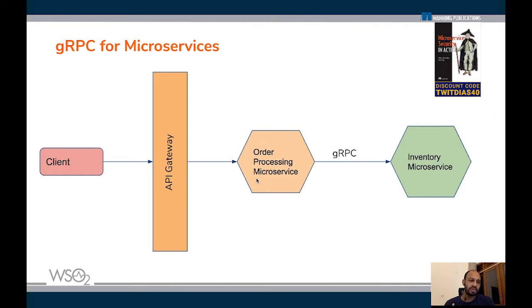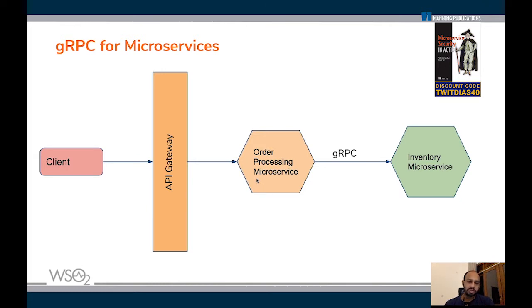For example, if you think of a scenario where a client is placing an order, the client would press a button on the application to place the order, and that request would come in from the client device to an API gateway. The API gateway would do some form of security, authentication, authorization, and things like that, and hand over the request to the order processing microservice. Now, the order processing microservice in this case becomes the external facing microservice.